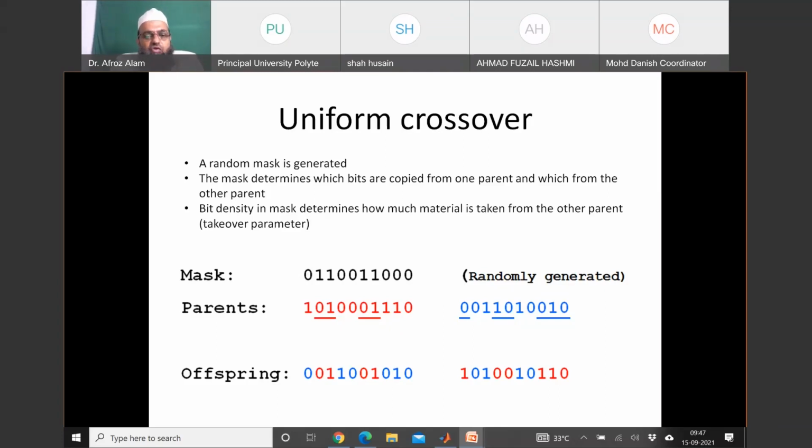Corresponding to 1, the positions of genes in one parent will be marked, and corresponding to 0 of the mask, the positions of the other parent will be marked. And then the marked positions will be cut from both the parents and recombined to form offspring. So this is known as uniform crossover.